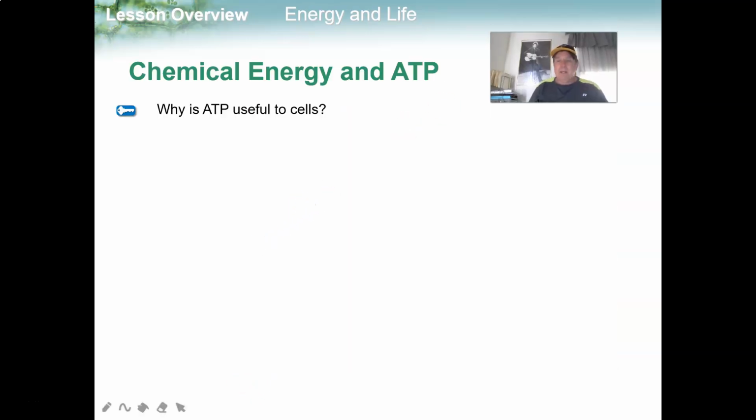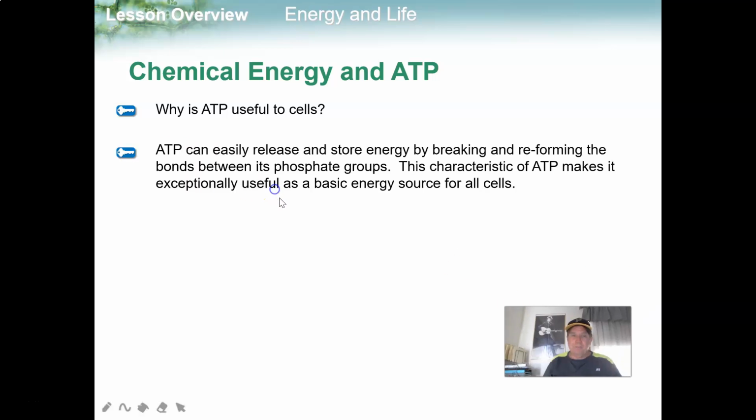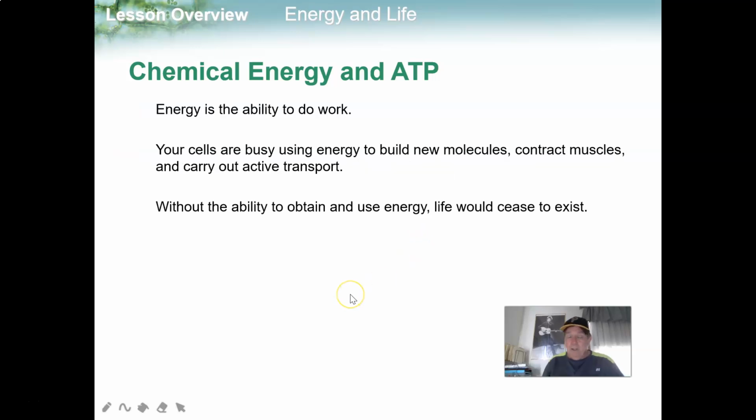Why is ATP useful to cells? ATP can release and store energy by breaking and then reforming the bonds between its phosphate groups. This characteristic of ATP makes it exceptionally useful as a basic energy source for all cells. Energy is the ability to do work or cause change.